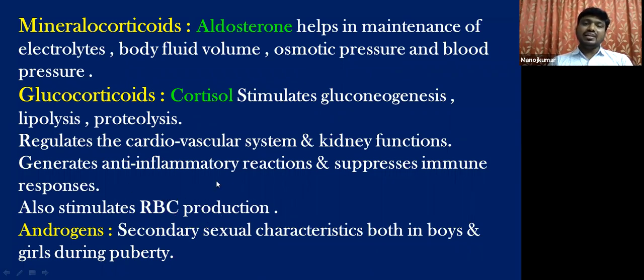And students, for your information, this cortisol is commonly called the stress combat hormone, because it is generally released during stressful conditions.